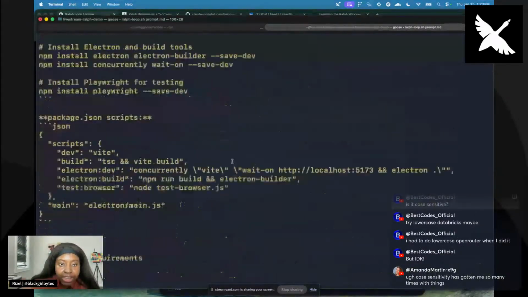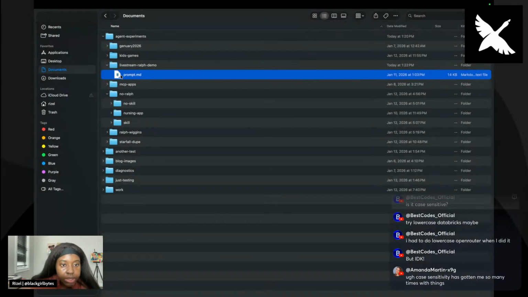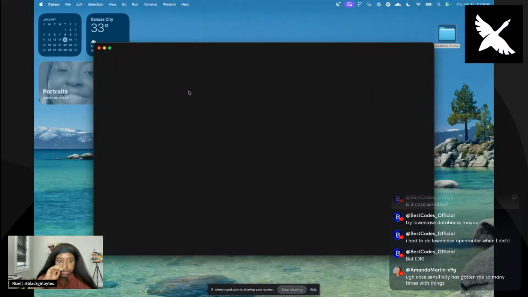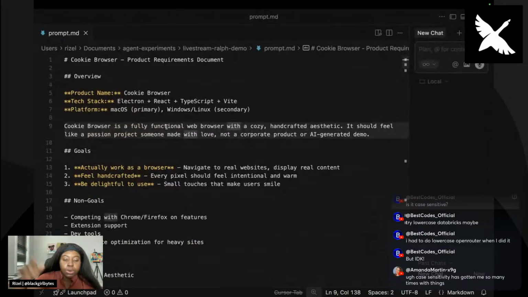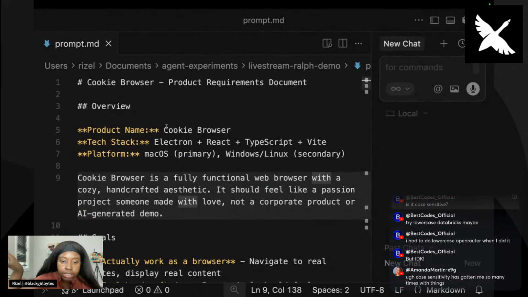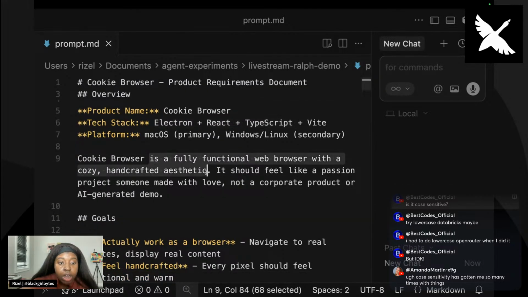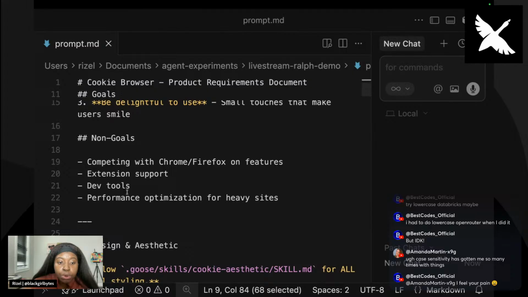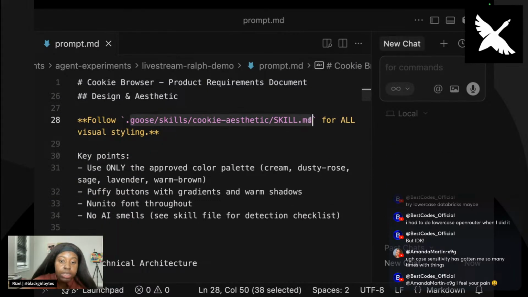So the prompt they actually gave Goose, we can open up and look at it and open with Cursor. Cool. This is like a long PRD, right? So I told it we're making a browser, kind of like the one you guys saw me do on LinkedIn. And I wanted to use Electron and React and TypeScript and Vite. I describe what it is, what the goals are, the design and aesthetic. I tell it that can be found in this skill file that I have.